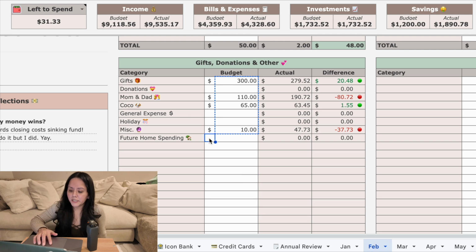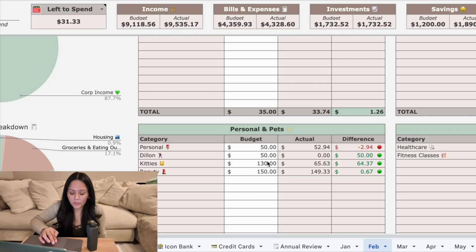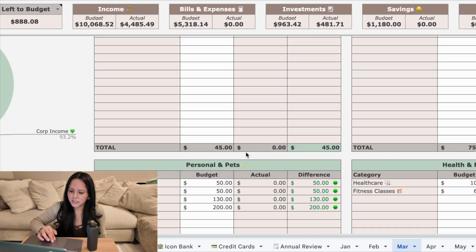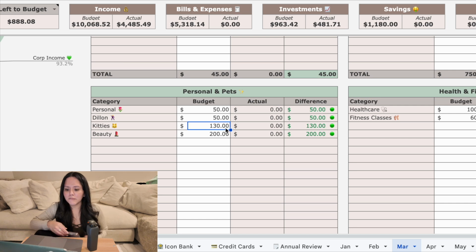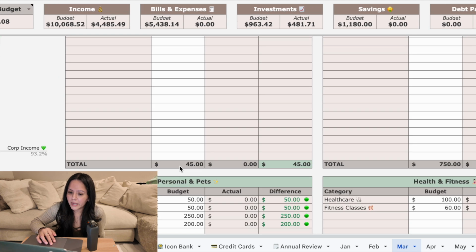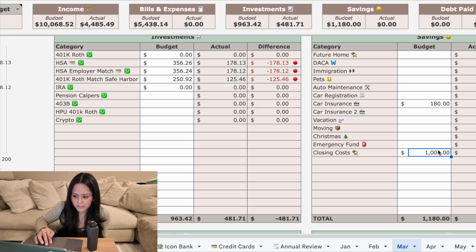Actually, I do want to take my cats to their wellness check this year. Take all 4 at the same time? No, thank you. I will take 2 at a time. And I think that's an additional, well, I'm in February, that's an additional like $60 per cat. Let's do $250 for the kitty cats. Okay, now we have $768.08. I'm gonna up our closing costs to 1,000.